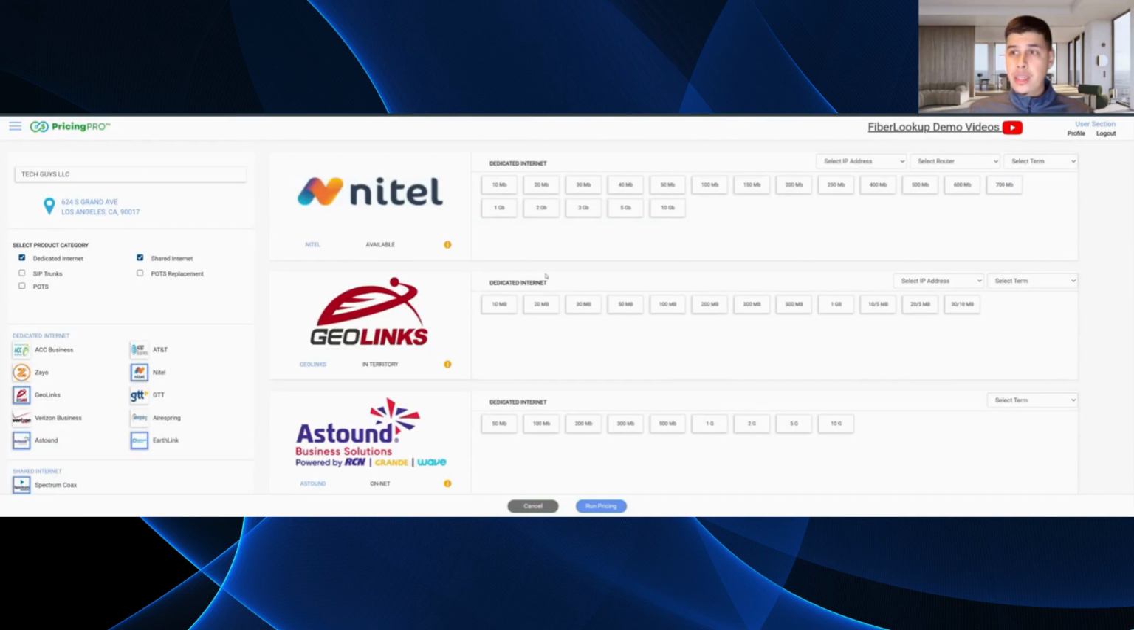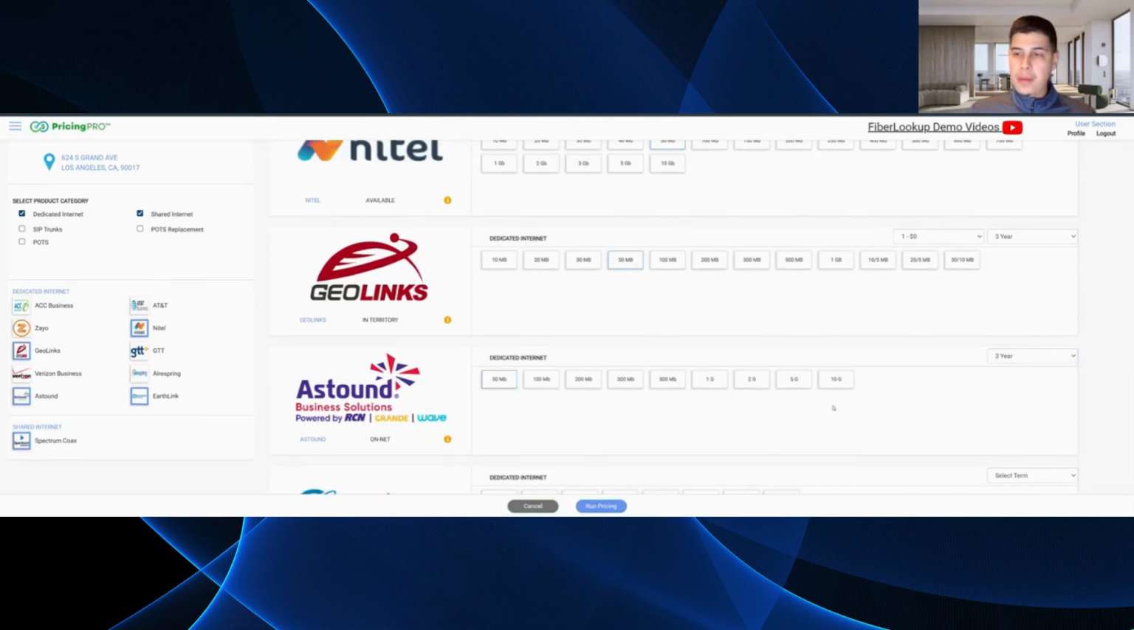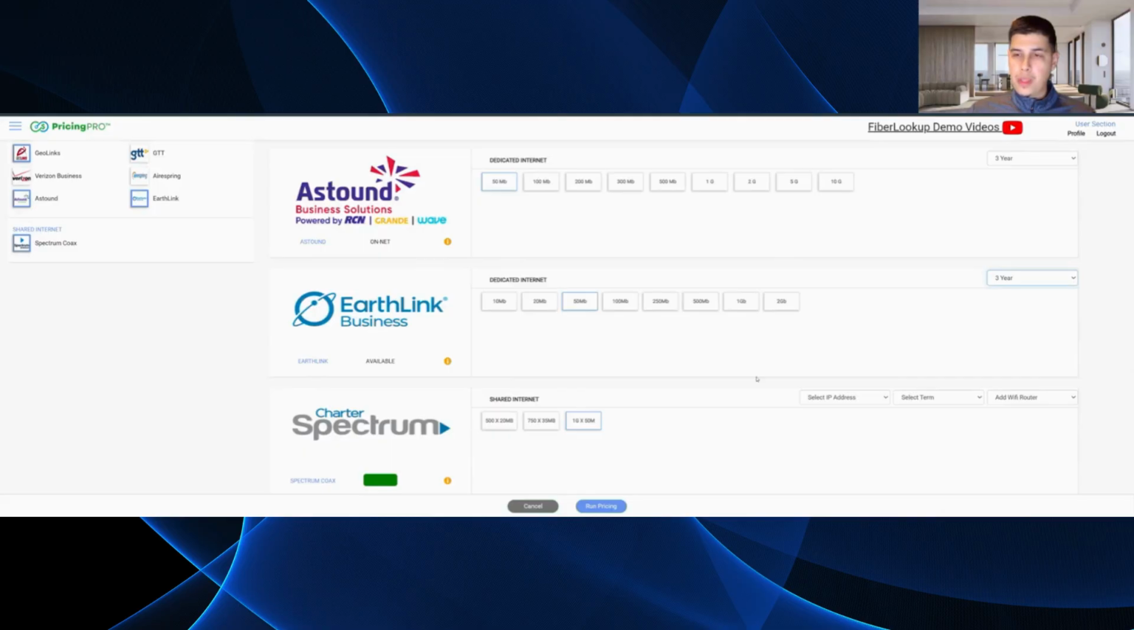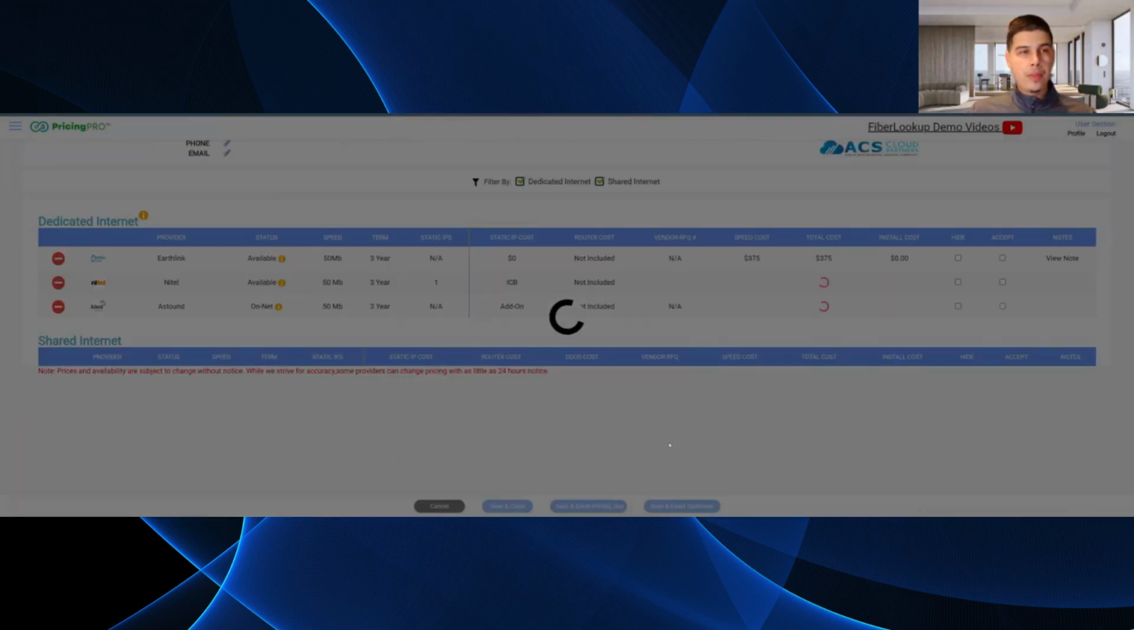So just to keep this RFQ simple for your customer, we're just going to look at the internet side or the data side. We'll keep this apples to apples, right? For dedicated internet, we'll do 50 meg, no static IP. We'll do this on a 3-year term. And I'm just kind of selecting that across the board. That way they have a really symmetrical quote that I can provide the customer with. 50 meg, 3-year term. We'll do the 1 gig month to month without Wi-Fi router. Now we'll hit run pricing.